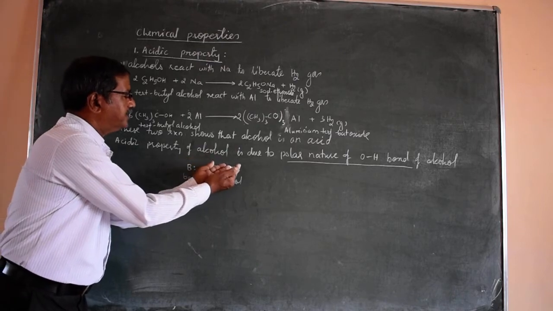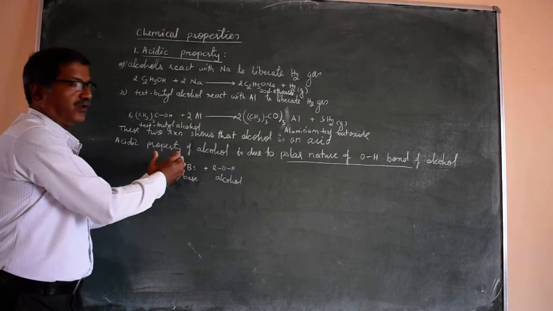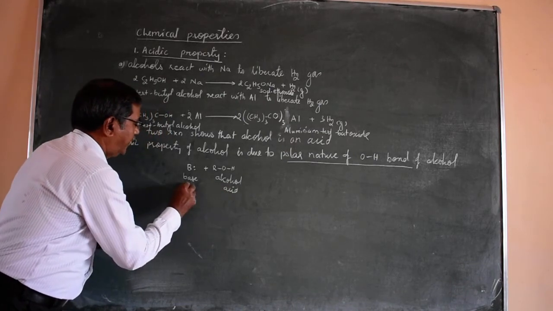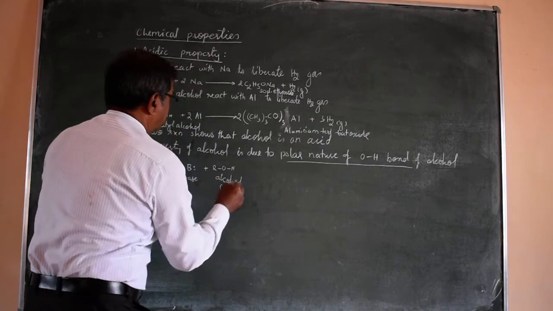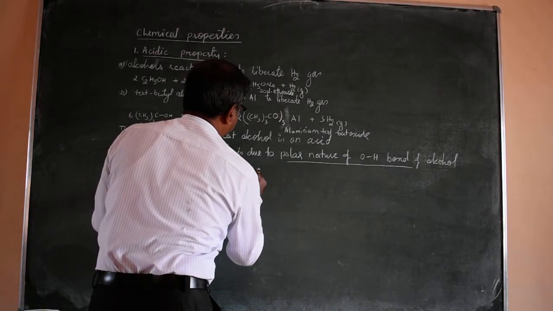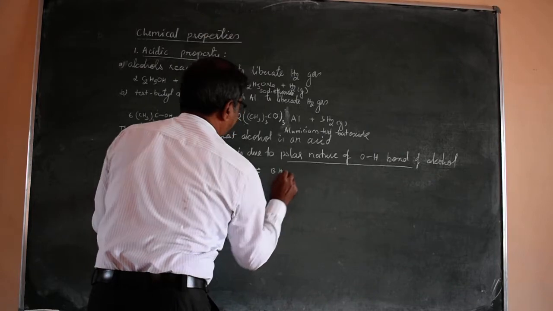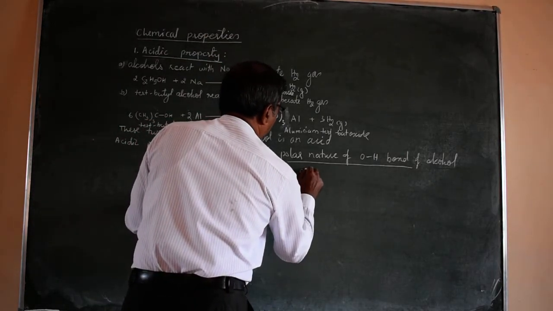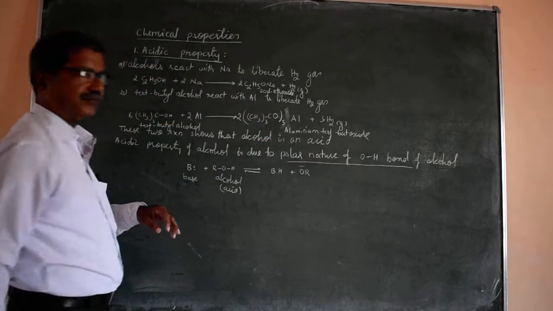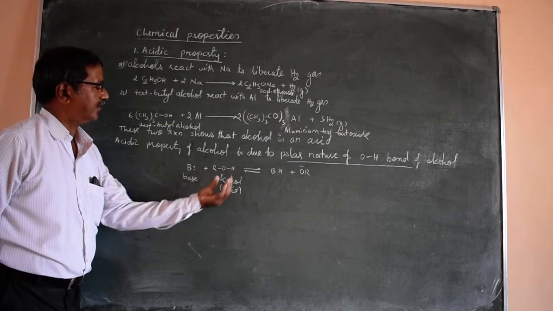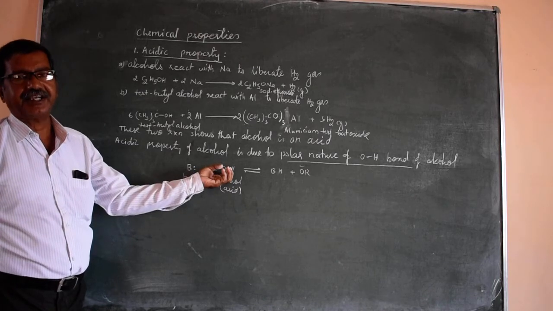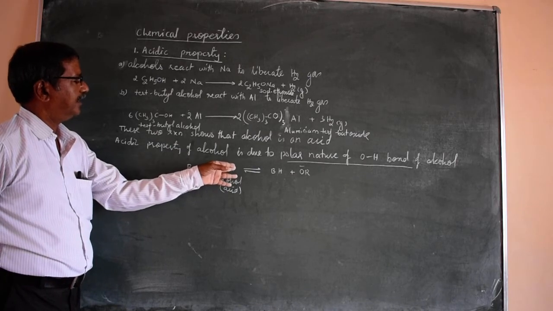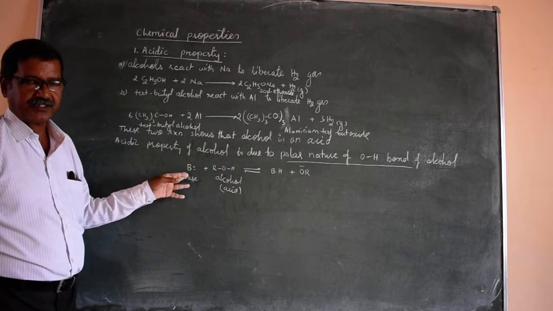So ROH donates a proton, which means it acts as an acid, and the other acts as a base. So you get the product BH+ plus RO-. That means alcohols are Bronsted acids, because in this reaction they donate a proton to the base.